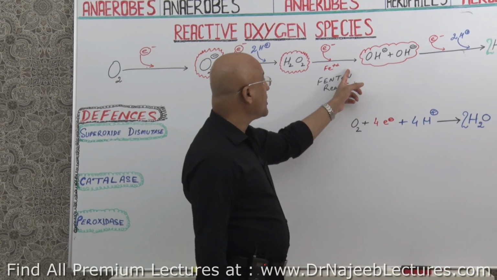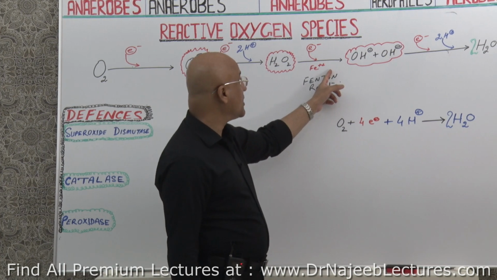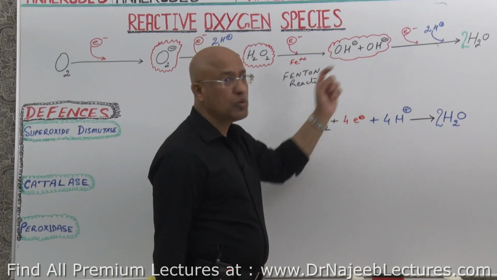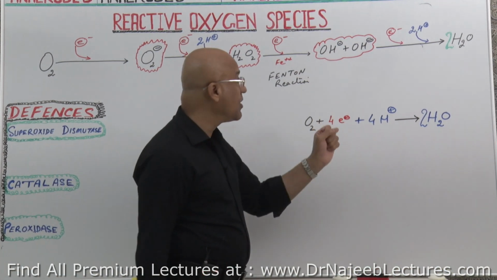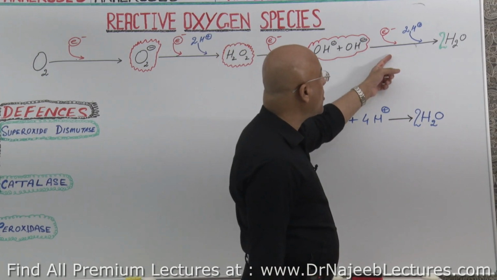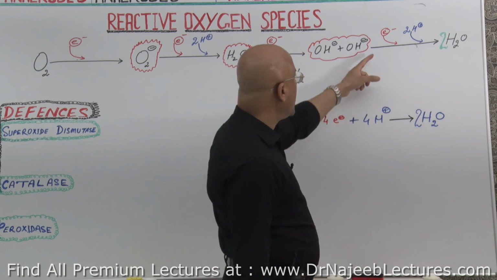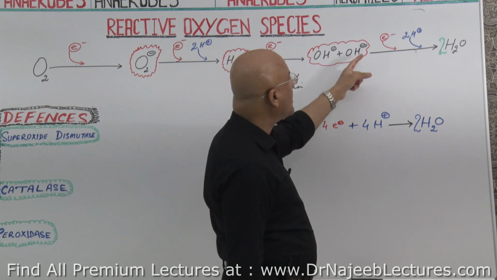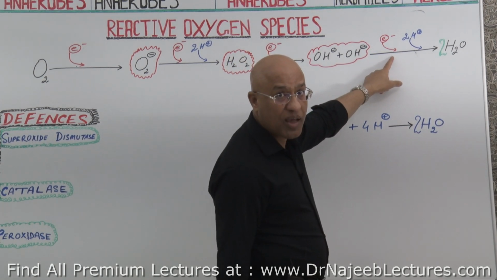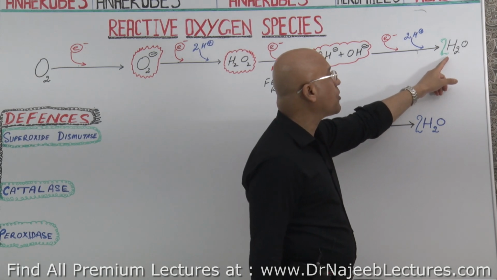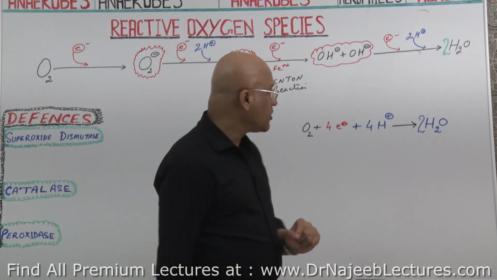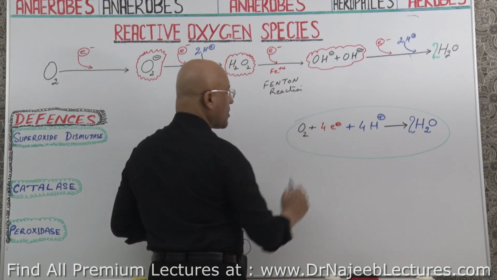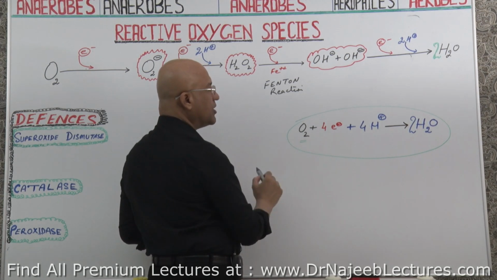Further reduction in the presence of iron, ferrous, right? Further addition of an electron, it is still partially reduced and it breaks down into two hydroxyl ions which are highly reactive. And if you add one more electron and hydrogens or protons, now the last electron when we add to this system will complete the 4 electrons, and then oxygen will be able to react with protons to make water, right? So this is actually the process of complete oxygen reduction.